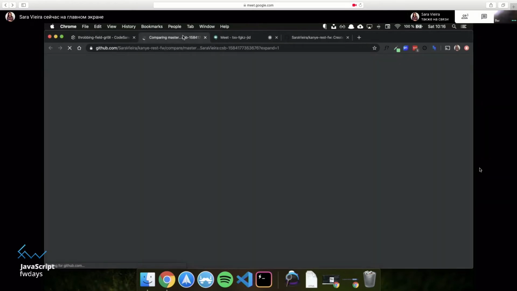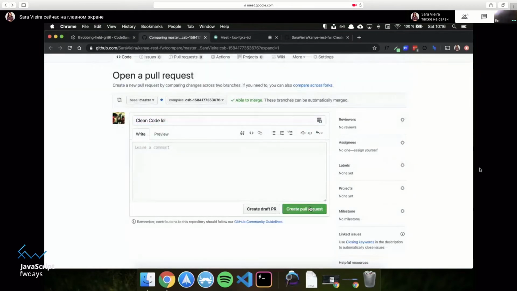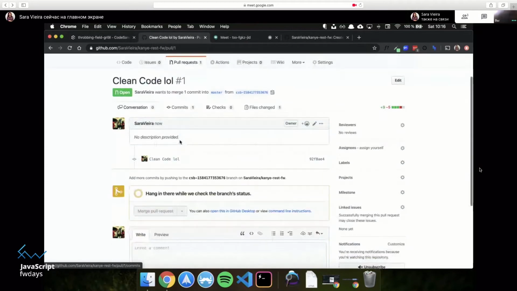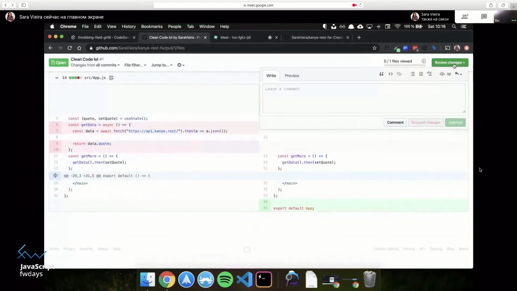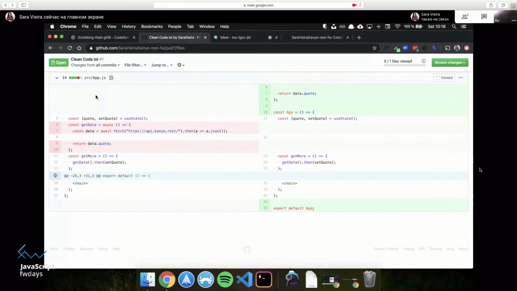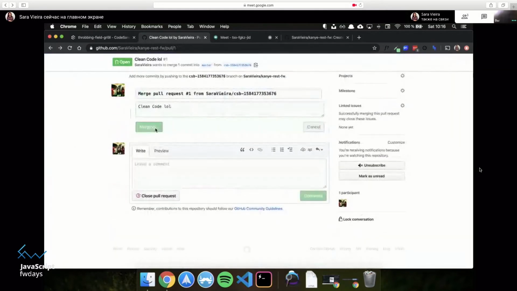It opened in another page. And now if I open this, when my computer decides that that may be a good time, I can create a pull request. And it created me a branch. And I have a pull request with one file changed. Okay, cool. So I can review these changes. And pull authors can't approve their own pull request. Okay, that makes sense. That's cool. Okay, so I'm going to merge pull request.